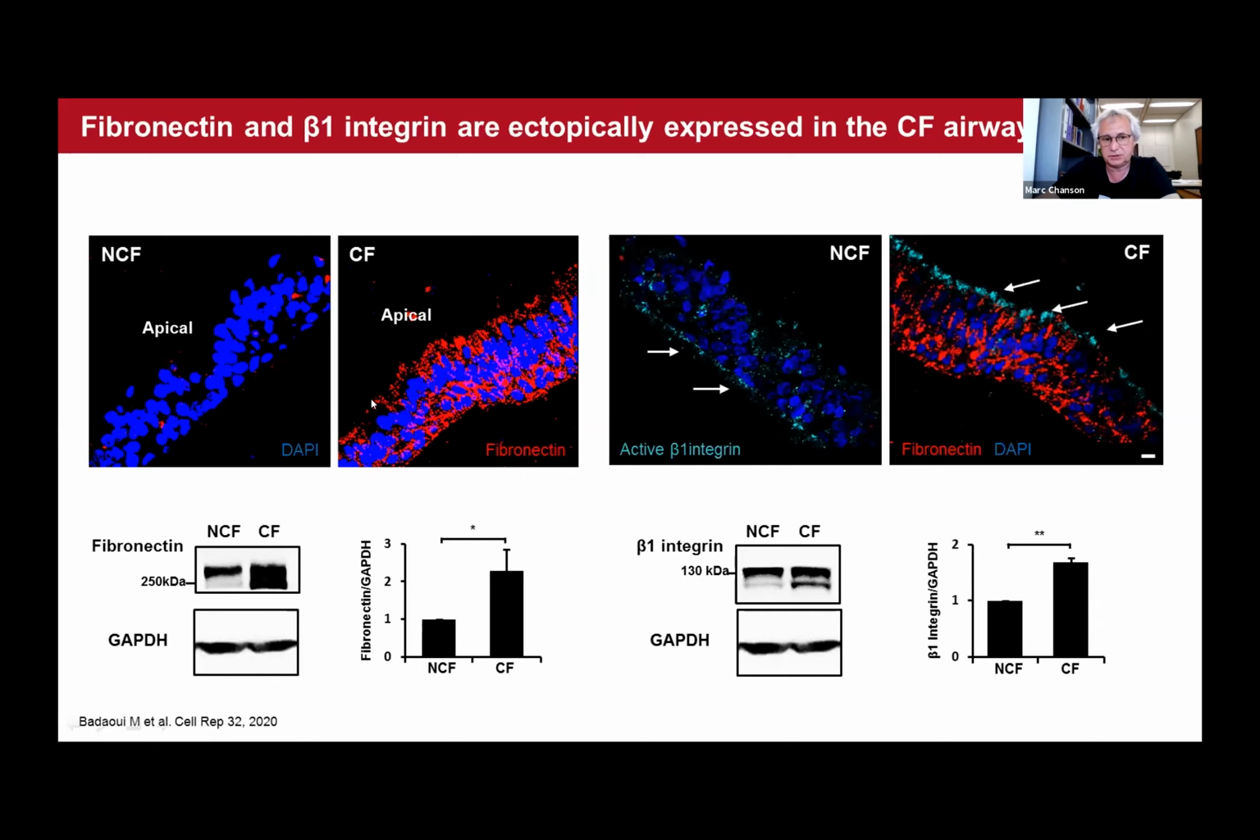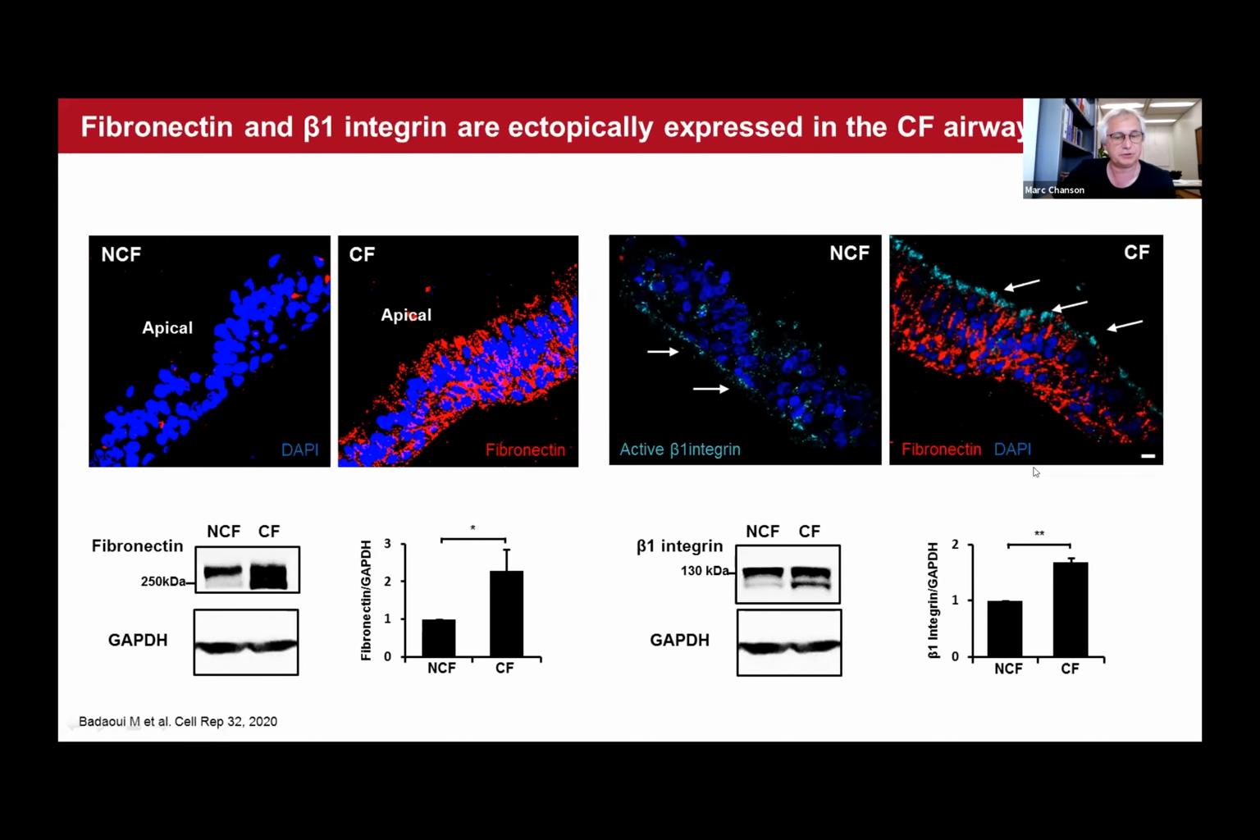Fibronectin, it's just impressive, is mostly accumulating in between the cells, and some can also reach the apical surface. For beta-1 integrin, we used an antibody against the active form of beta-1 integrin, which is normally located in the basal side of the epithelium, facing, of course, the extracellular matrix. When in CF, we can witness a switch in the polarization of the airway epithelium, with an accumulation of beta-1 integrin at the cell surface.